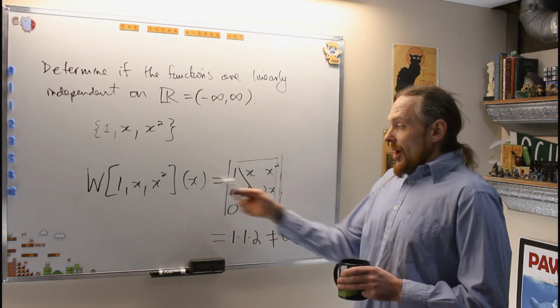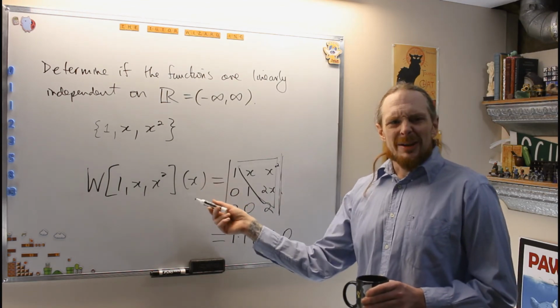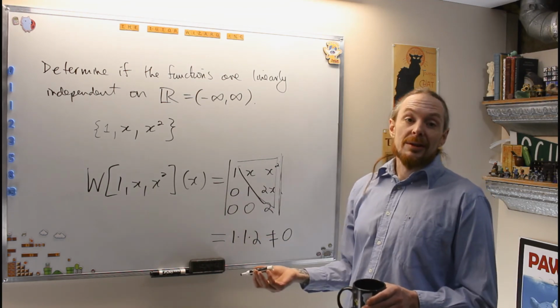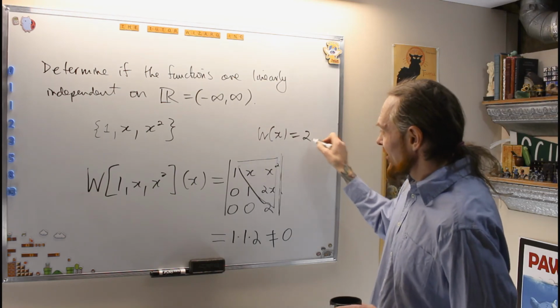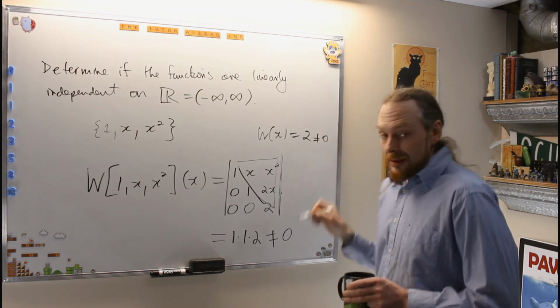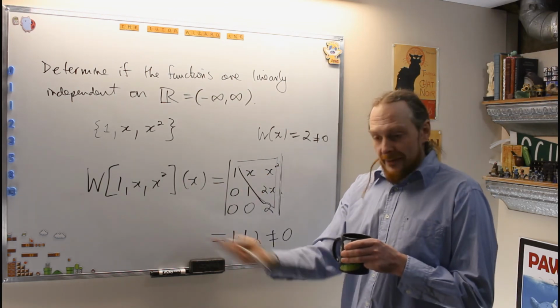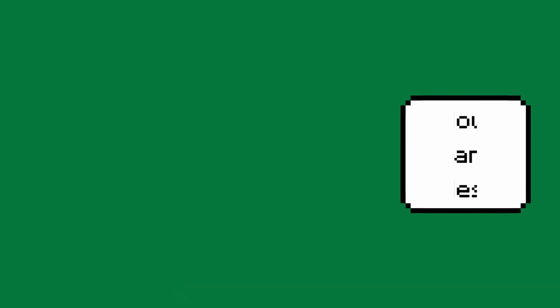We got that the Wronskian is, in fact, a function of x, and this one's weird for polynomials. What happens is it turns into a constant, so it's a constant function. So W, the Wronskian of x, this time is just the constant function 2 for every x. So it's definitely not 0. So what that says is, because the Wronskian is not 0 for at least one value, in fact all values, these functions are linearly independent.